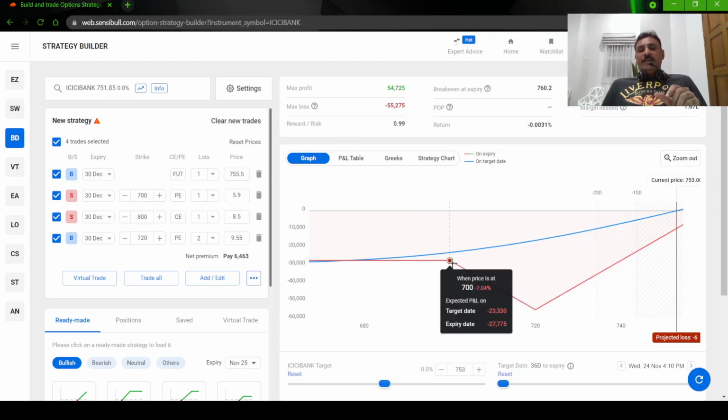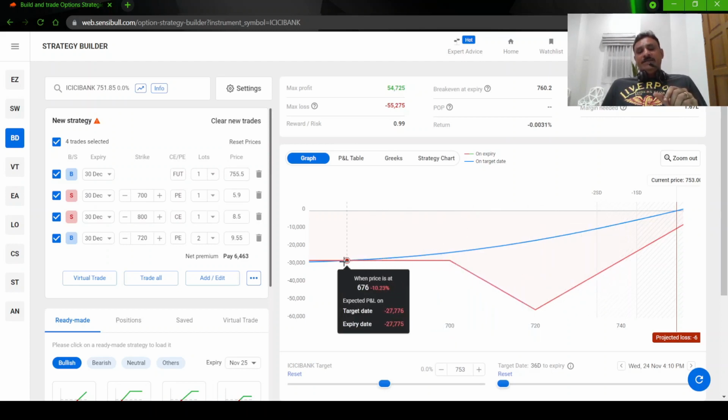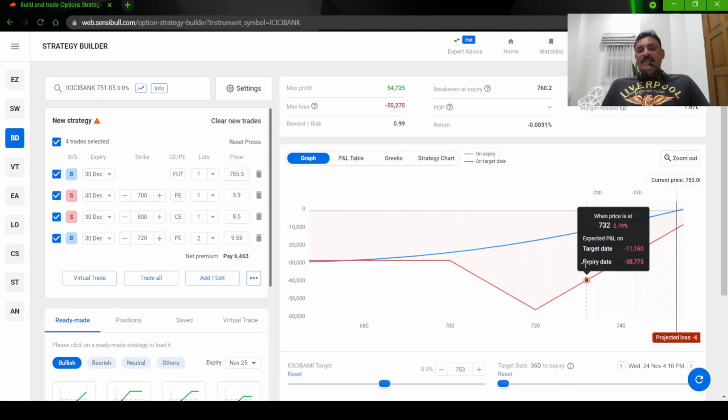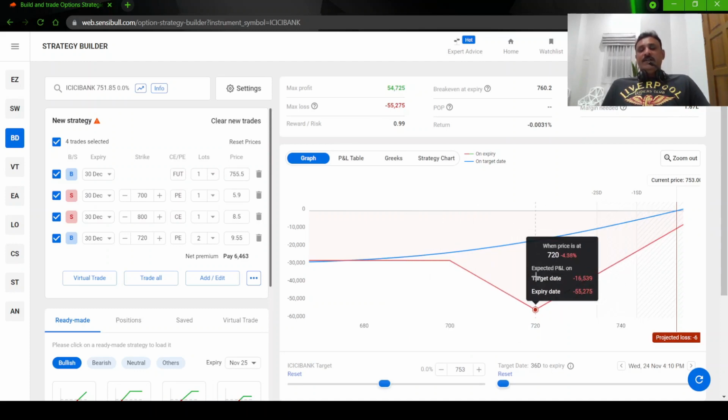That is why after this you see that the line is flat. But what I would advise is you exit it. If you do this adjustment, simply exit the trade when the stock price comes to 720. You will be losing somewhere about 20,000 rupees. You can come out of that. It means the view has gone completely wrong.